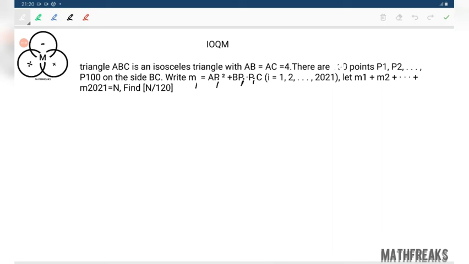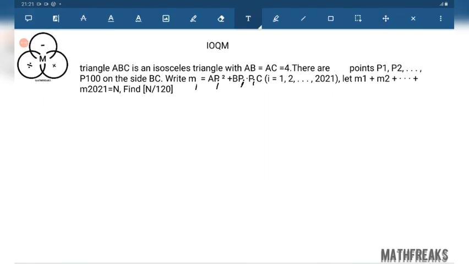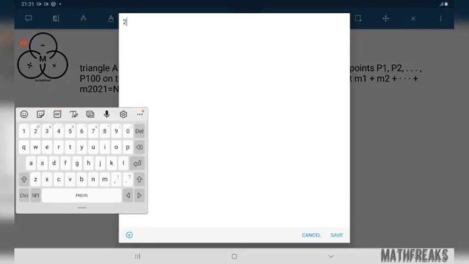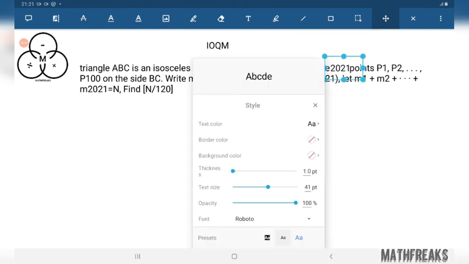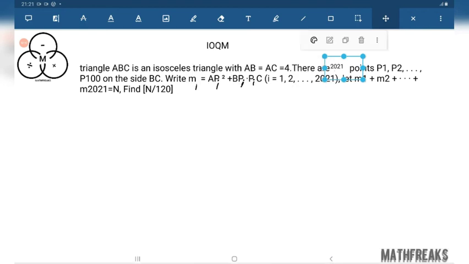What they're writing is always round figures. There are 2021 points.